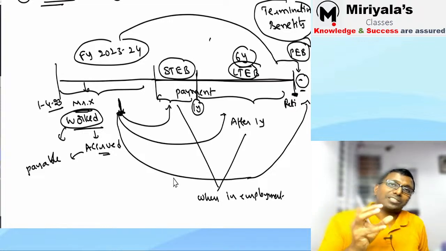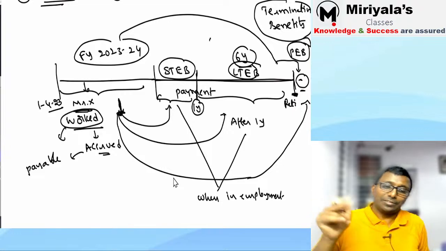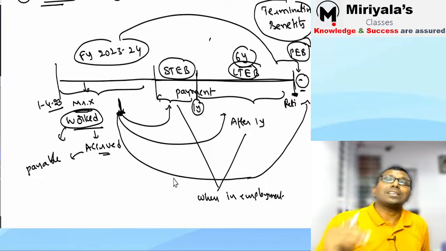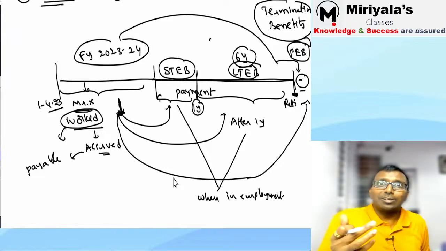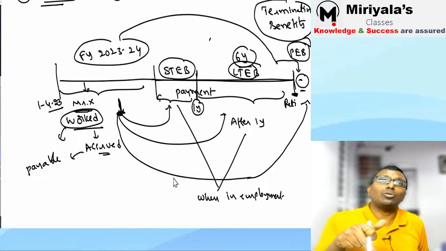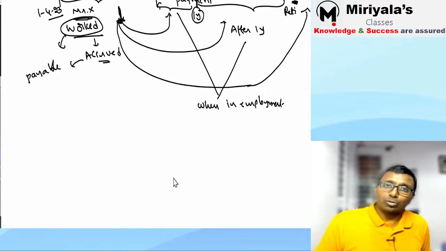Termination benefit is not given because you worked. I'll explain it to you in detail when I come to the situation. Termination benefits are given because you're leaving the entity. Leaving the entity may be a VRS situation, voluntary retirement scheme. The company has offered you something: if you leave, I'll pay you this much amount. If they offer and the employee accepts, then accrual comes in. Accrual comes not because you worked, but because you accepted to leave the entity. That's why it is going to be paid. Anyhow, I'll explain it in detail. Have you understood so far?